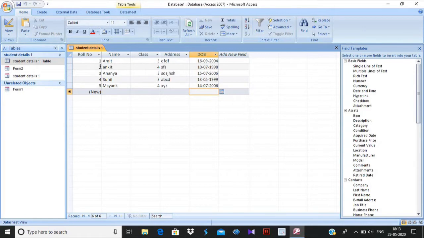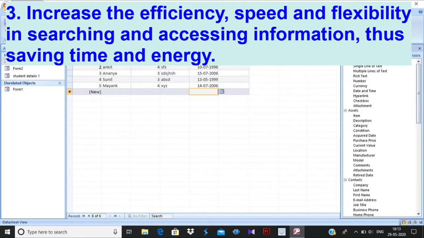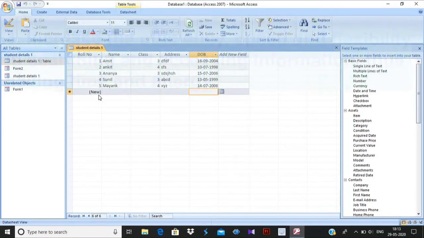Third, it increases the efficiency, speed and flexibility in searching and accessing information, thus saving time and energy. You can easily search your data with the help of a query, or with the help of a unique ID. If there are 200 students, 200 roll numbers are written here. If you know the roll number, say roll number 15, you can go directly to roll number 15